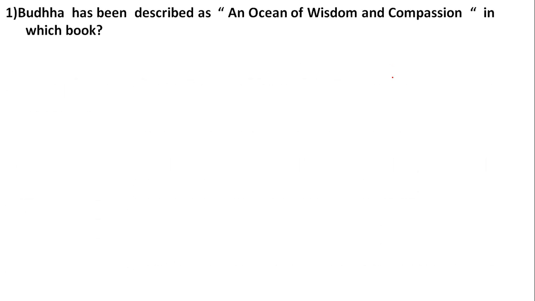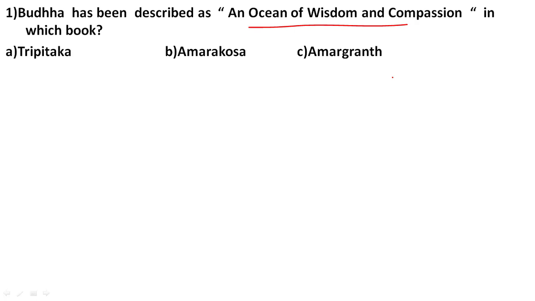Question number 1 is, Buddha has been described as an ocean of wisdom and compassion in which book? Okay, so these are the options: Tripitaka, Amar Kosha and Amar Granth. So out of these three books, in which book Buddha has been described as an ocean of wisdom and compassion? And the correct answer is number B, Amar Kosa. Okay, so in this book Amar Kosa, Buddha has been described as this ocean of wisdom and compassion.